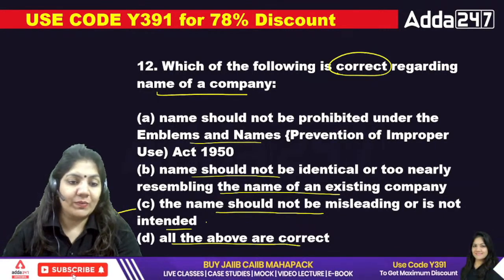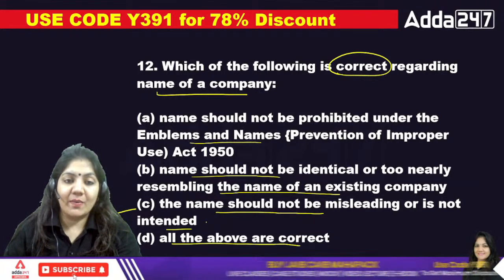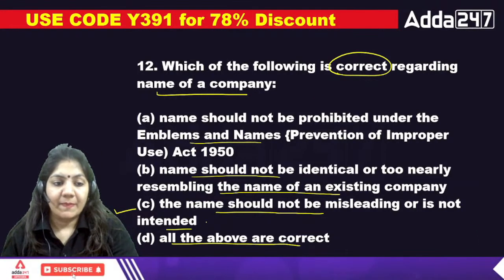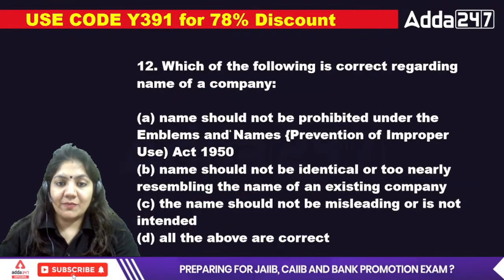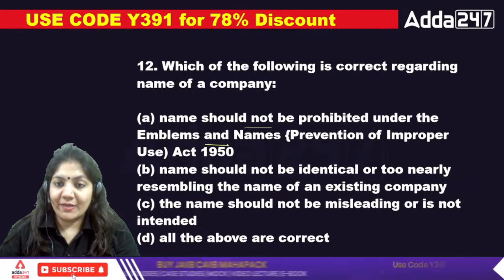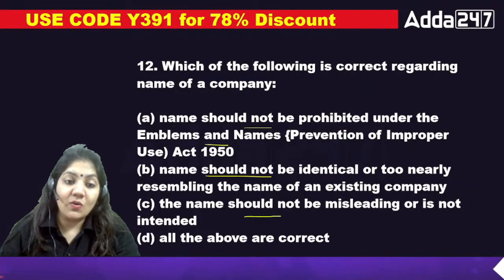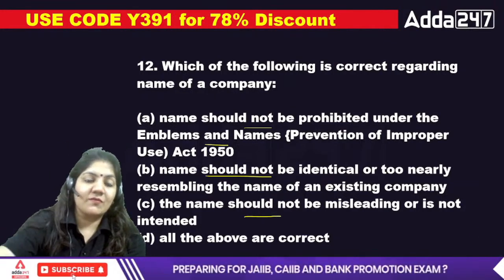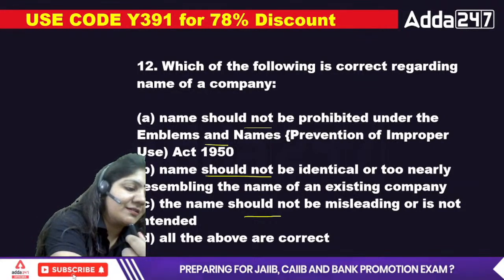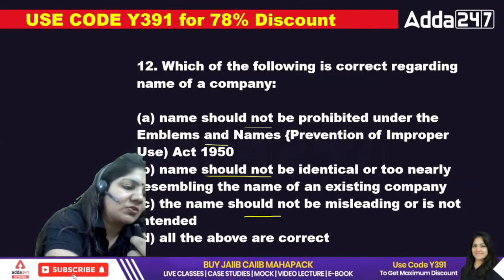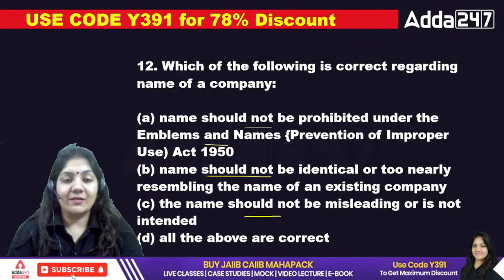For the 12th one, correct regarding name of the company. Name should not be prohibited under this one exactly. Name should not be identical. Name should not be misleading. So all of the above is the right answer. For the 12th one, D is the right answer.